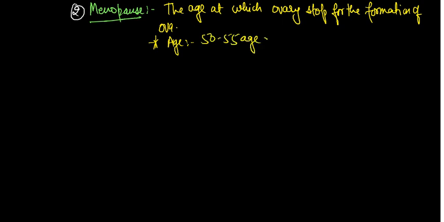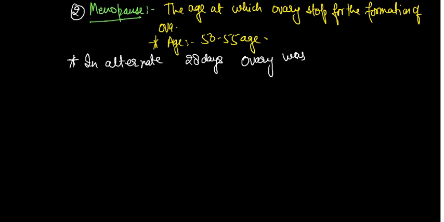One thing is remaining. Two ovaries are present. In alternate 28 days, an ovary helps in the formation of ova.